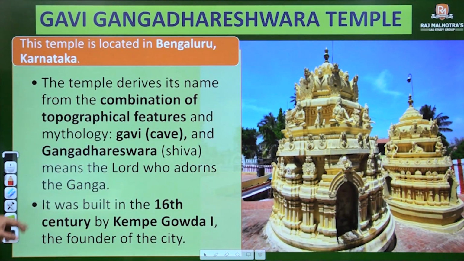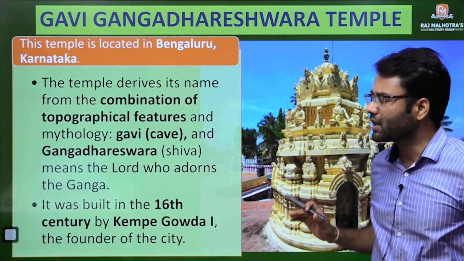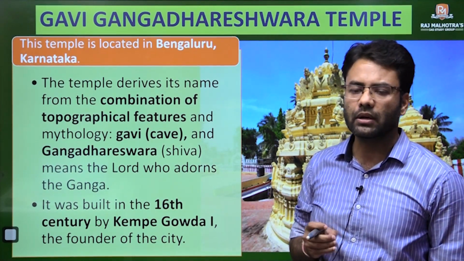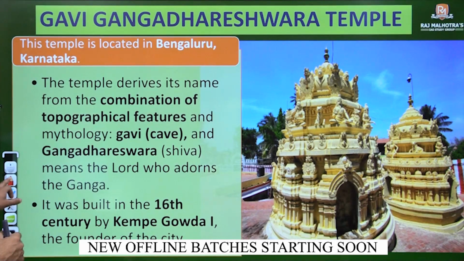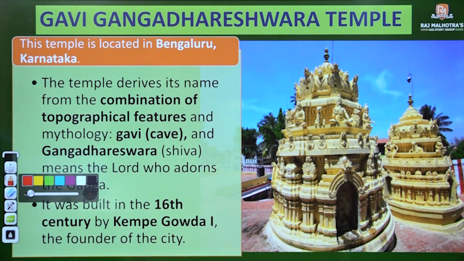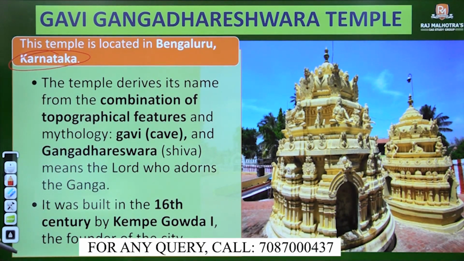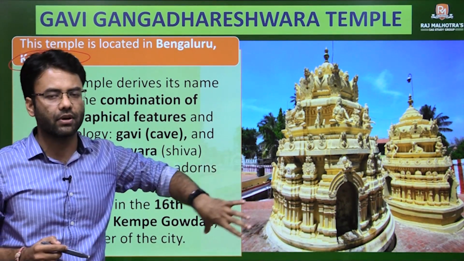Now the next temple, the Gavi Gangadhareshwar temple. There are some specific points regarding it. We cannot categorize it under any particular style of temple architecture. So there are some specific points you need to remember, because it was also in the news. First of all, the place: it is in Bangalore, Karnataka. And the name is a combination of two words. Gavi means cave, because it consists of a cave structure also.